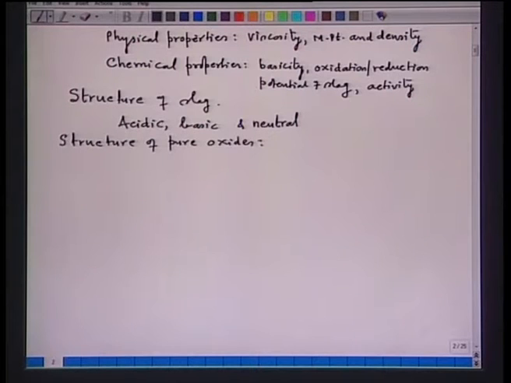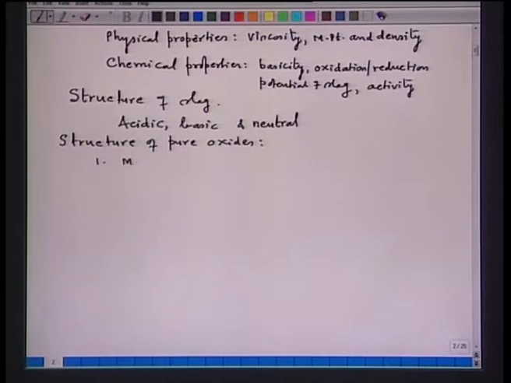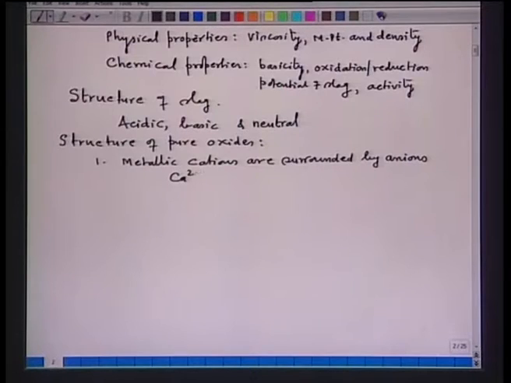Some essential features: oxides have cations and anions. The metallic cations are surrounded by anions. If I have calcium oxide, then there are Ca2+ ions and O2- ions.